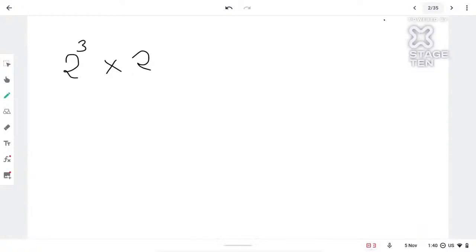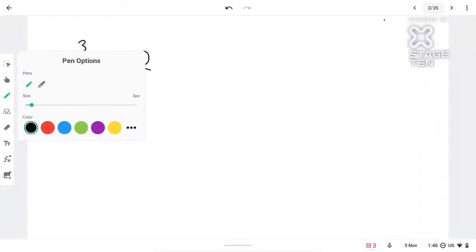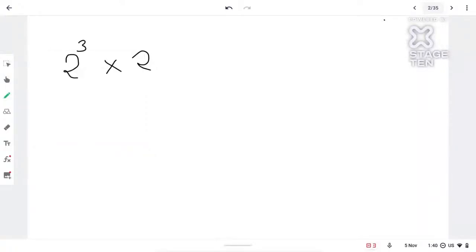K Rajasekri says 16. Everyone says 16, or different answers? Let's solve this question. First, let's do 2 raised to 3. 2 raised to 3 becomes 2 into 2 into 2, which equals 8. Then 8 into 2 gives us 16, isn't it?